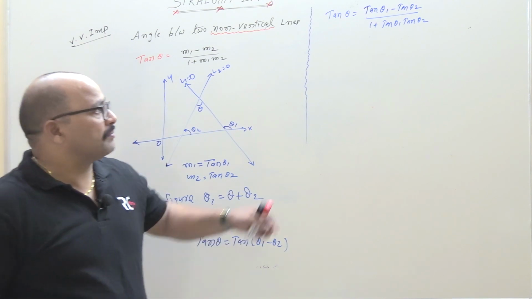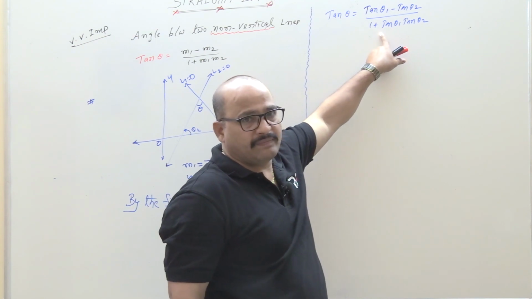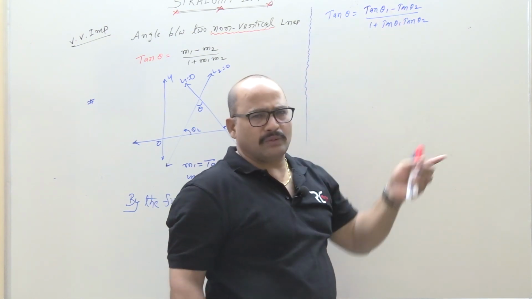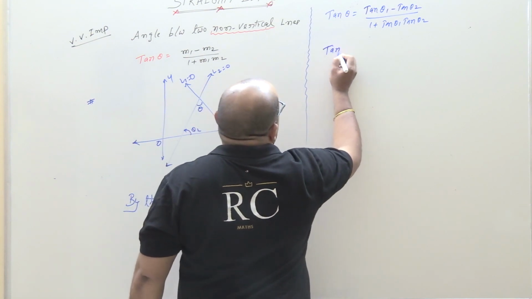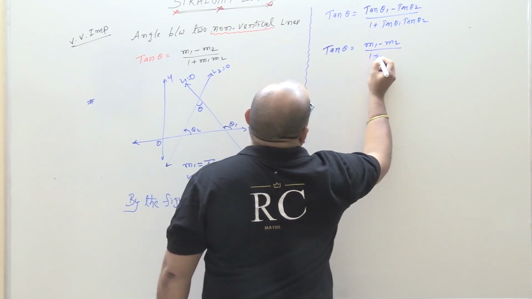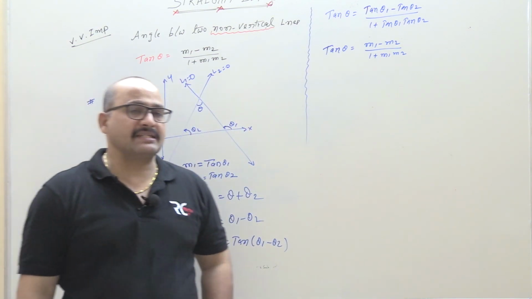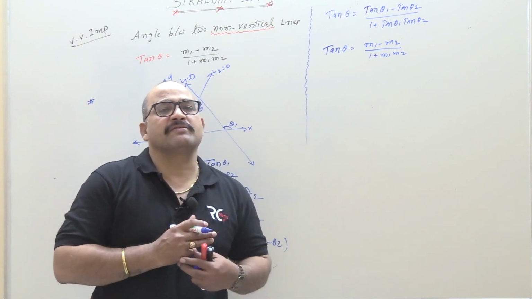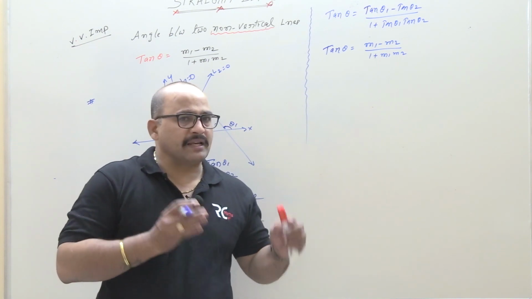In the tan of A minus B formula, minus is there on top and plus comes below, understood, beta? So for tan of A minus B, minus on top and plus below; for tan of A plus B, plus on top and minus below. Don't get confused, beta. Right. Therefore, tan theta is equal to m1 minus m2 by 1 plus m1 m2. Students, this is the angle between two lines when slopes are given. Sir, when do we have to apply this formula? When slopes are given. Understood, beta? When slopes are given, then immediately